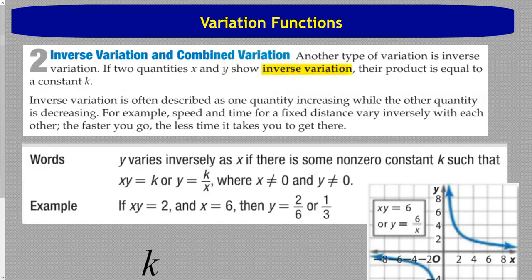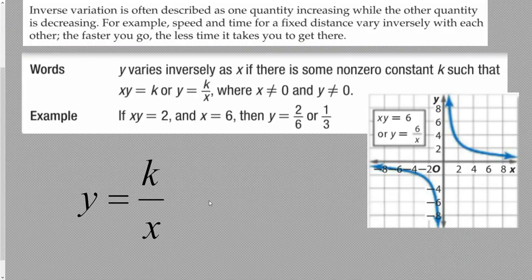Moving on to the third type, inverse variation. So this is y varies inversely as x. So we used to call it directly. Right now it's inversely, so it's the inverse. So instead of multiplying k by x, we're going to divide k by x. So this is obviously a rational expression. So when you see something like this, you know it's going to be an inverse variation involved. So when you have a variable in the denominator, this is what we end up with. So y equals 4 divided by x, for example, or -7 divided by x, whatever it may be. Instead of multiplying the constant by the variable, we're going to divide the constant by the variable. And this is inverse variation.